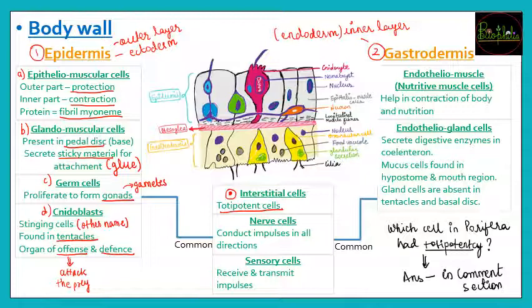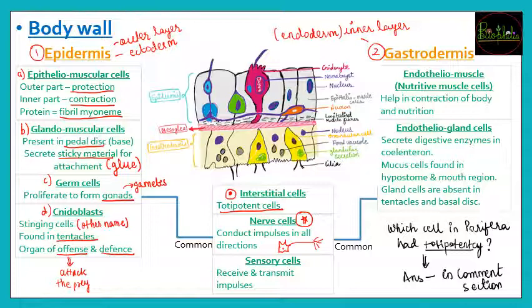But for now, in the Cnidarians, totipotent cell कौन सा है? These are the interstitial cells. Then are the nerve cells. These nerve cells are going to be first found in this phylum, and these are going to conduct impulses in all directions. So nerve cells जो होते हैं, they will be allowed to conduct impulses.